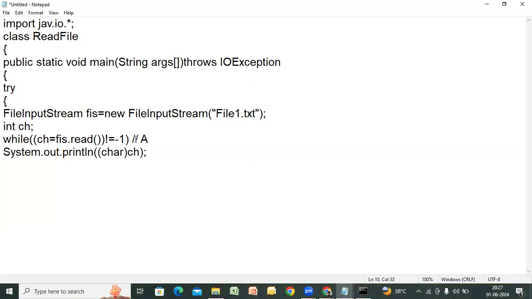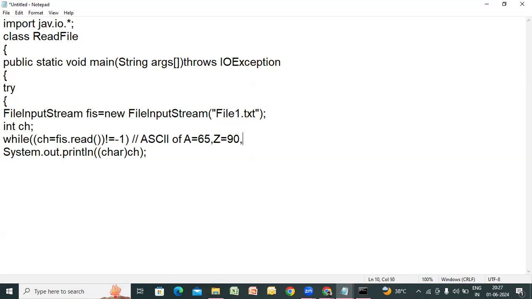Capital A will be having ASCII value, American Standard Code for Information Interchange. ASCII value of capital A is equal to 65. Obviously, capital Z will be how much? Can you tell? 65 plus? How many alphabets are there? Don't add 26, add 25, because A is already considered. So, obviously 65 plus 25, it is going to be 90.